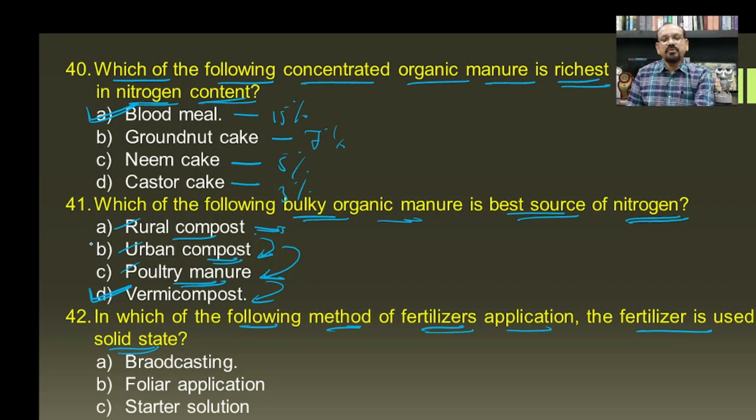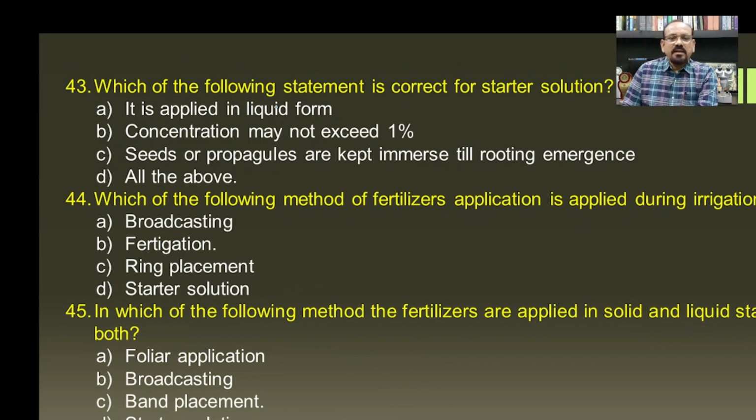Then in which of the following methods of fertilizer application is the fertilizer used in solid state? We know the fertilizers are provided either in a solid state or in a liquid state. So in broadcasting it is provided in a solid state. In foliar application it is provided in a liquid state. In starter solution it is in a liquid state, and hence the solid state will be A, that is broadcasting.